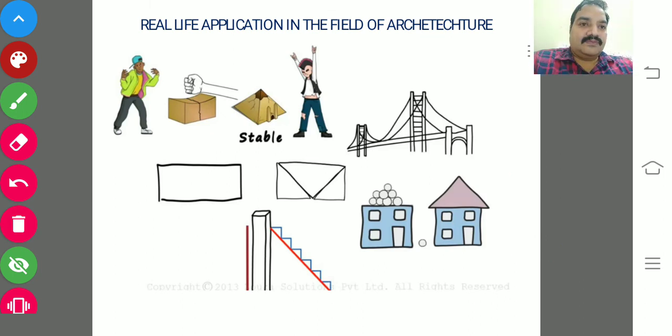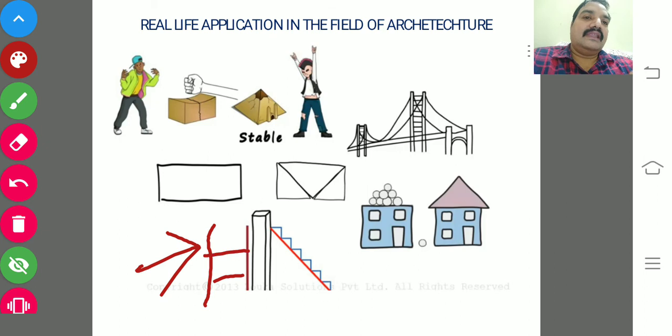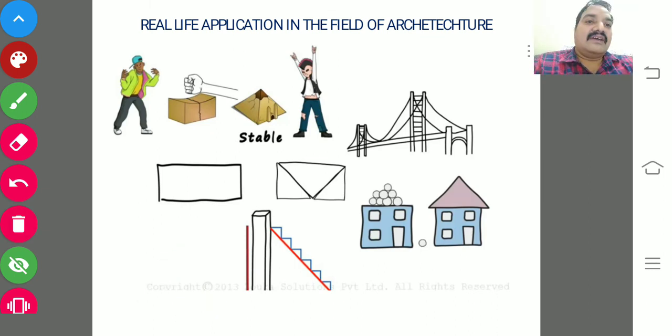If you observe this illustration, suppose you are living on the 10th floor of a particular apartment and you haven't an electrical facility. With the help of a ladder, if you want to go up, it's not possible. You have to make tireless efforts. But if you have steps or stairs like this, designed with triangles, you can easily move up. So these are all real applications in the field of architecture.